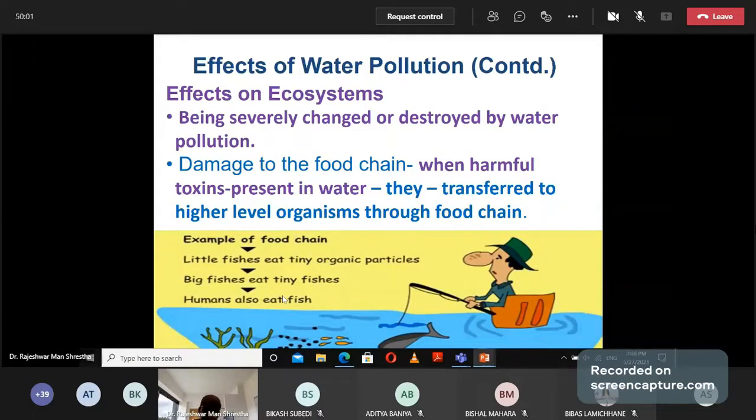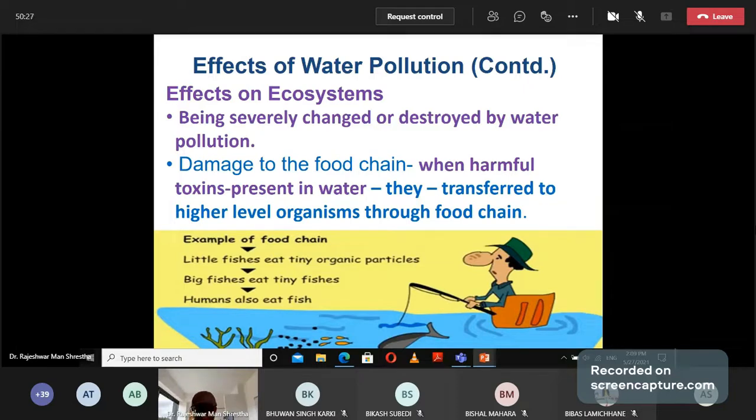In this way, the food chain is affected by water pollutants. First they go to little fishes, then large fishes, and large fishes are used as a source of protein by humans. So when such contaminated fishes are taken as a source of protein, then humans will be affected by different types of diseases.